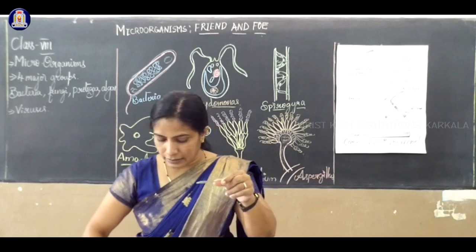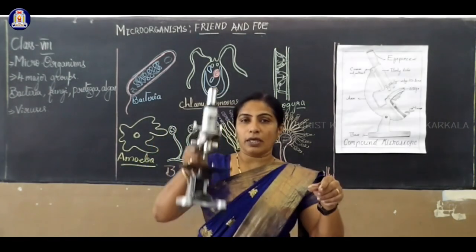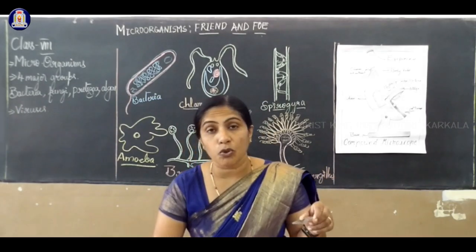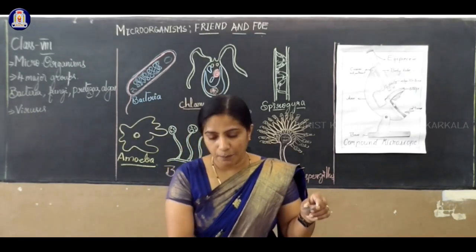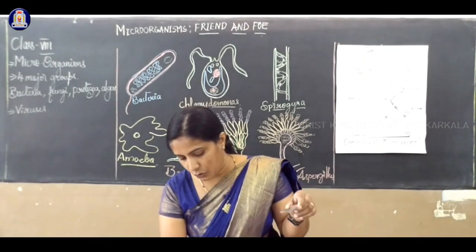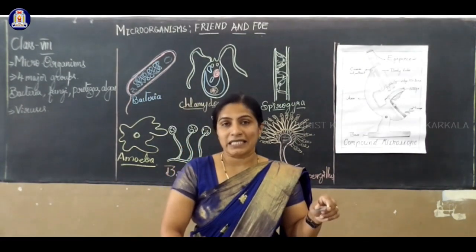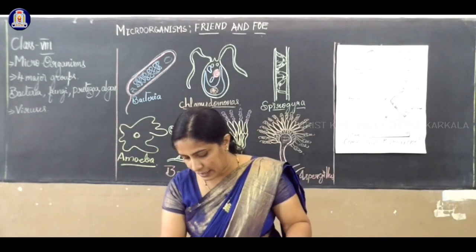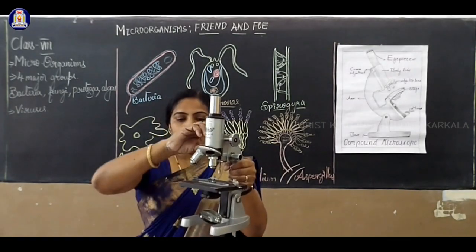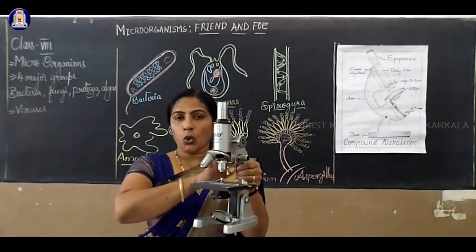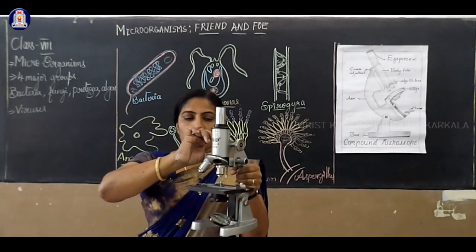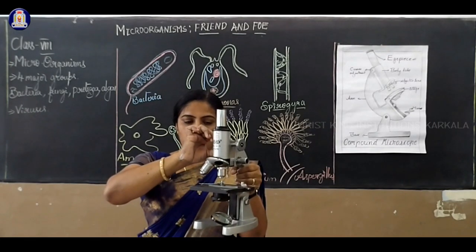Then I will set the microscope. I will set it to focus the light first. First we have to keep the glass slide, and here we are using a concave mirror to focus the light. It should focus on the stage. Then I will keep the slide and set the 10x lens. Adjust it, not holding it like this; you have to keep it on a surface or a table. Then you have to observe.